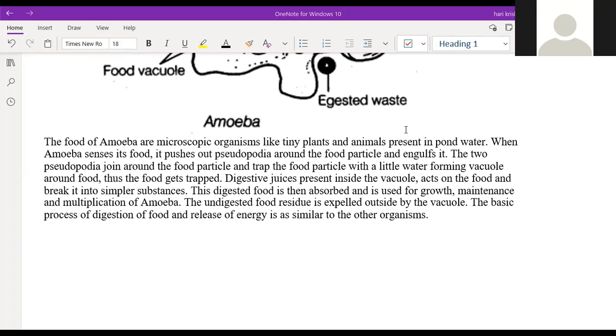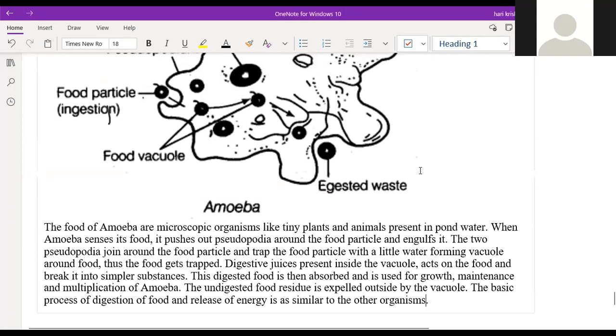The undigested food residue is expelled outside by the vacuole. The basic process of digestion of food and release of energy is similar to other organisms. Good.